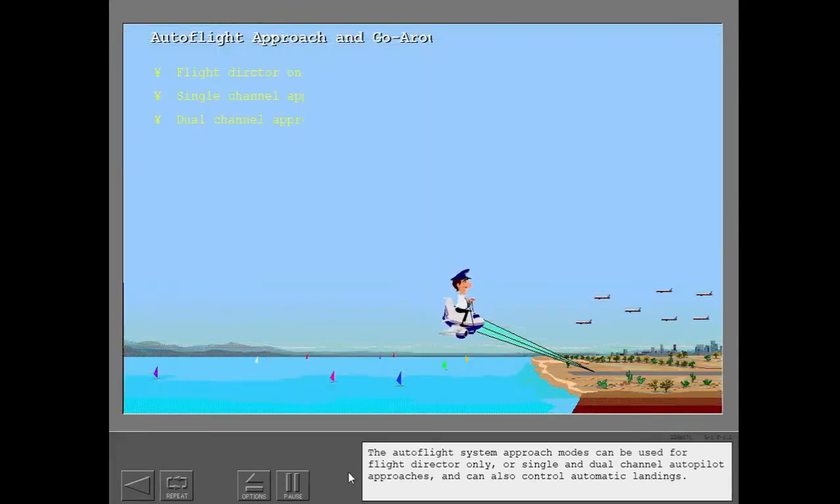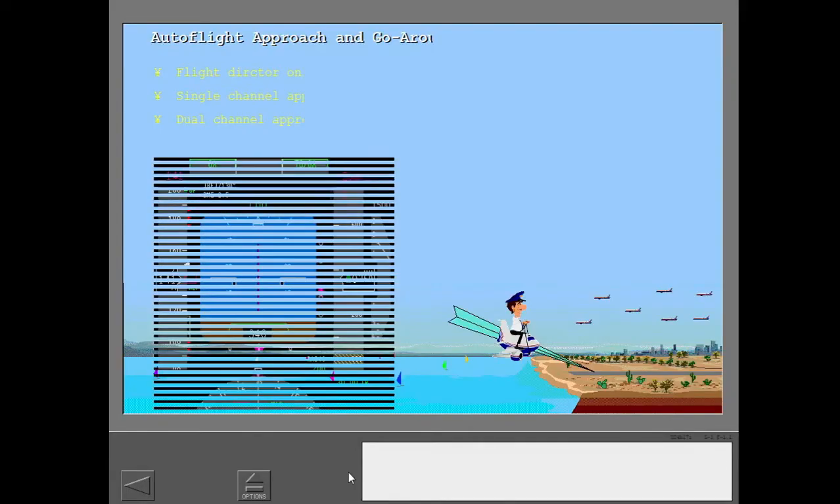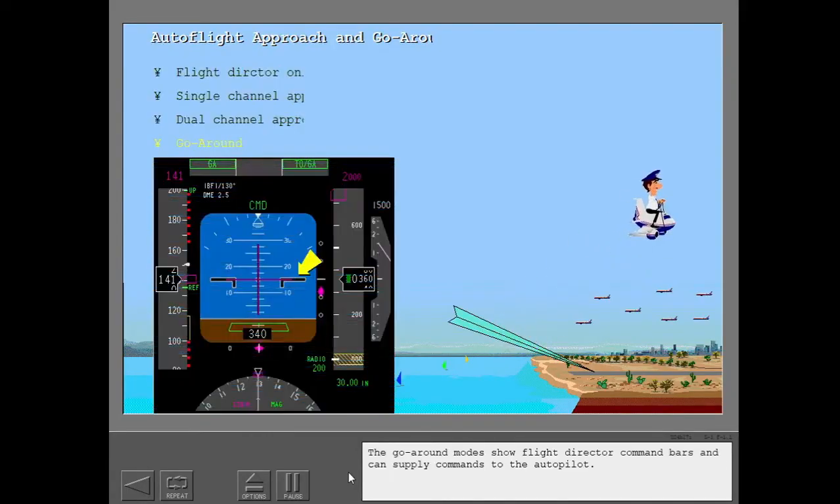The Autoflight system approach modes can be used for flight director only or single and dual channel autopilot approaches, and can also control automatic landings. The go-around modes show flight director command bars and can supply commands to the autopilot.